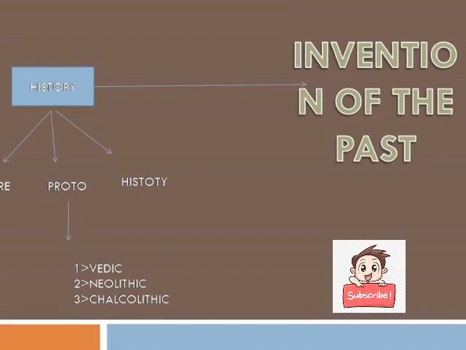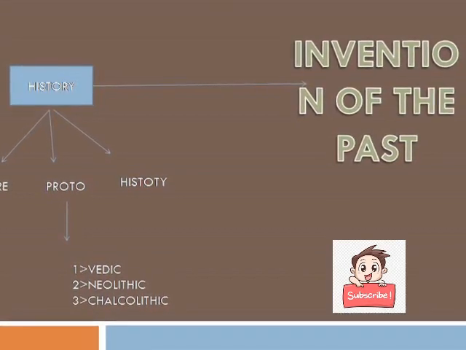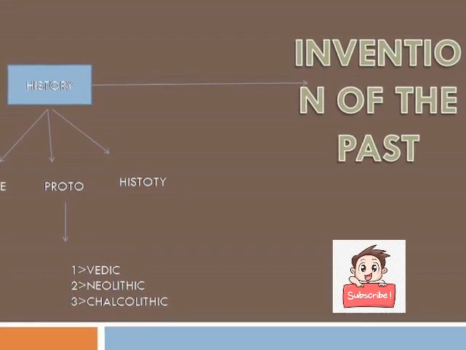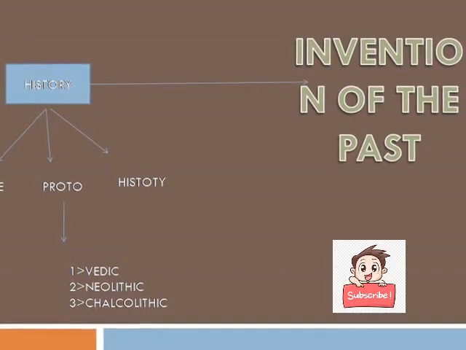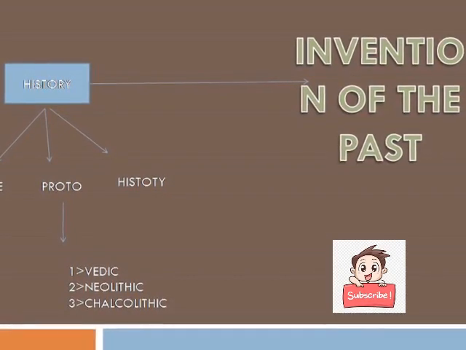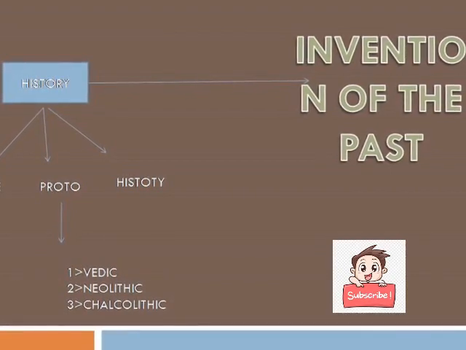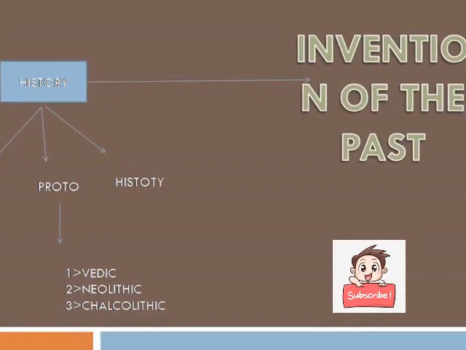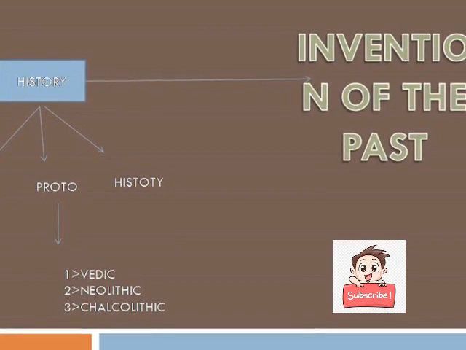Okay, next is the proto part. Here the civilizations which I have mentioned are under proto history. So Vedic, Neolithic and Chalcolithic are under the proto period. We will discuss these later, but these civilizations are under the proto history part.